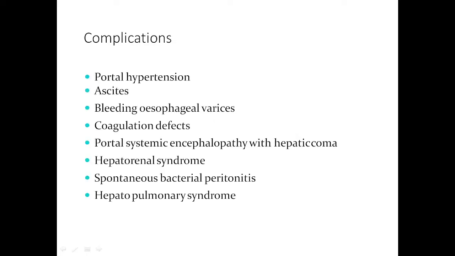Now the third one is the management of complications. So what are the important complications of cirrhosis of liver? First one is portal hypertension. It can lead to ascites and bleeding esophageal varices. The patient may have coagulation defect, portosystemic encephalopathy with hepatic coma, hepatorenal syndrome, SBP, and hepatopulmonary syndrome. So we will discuss one by one.